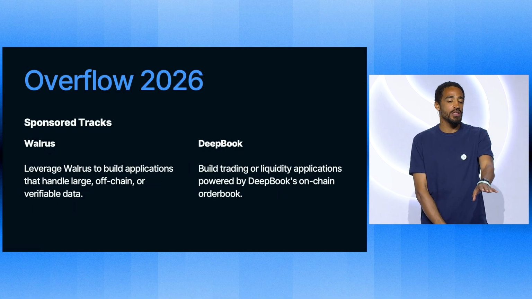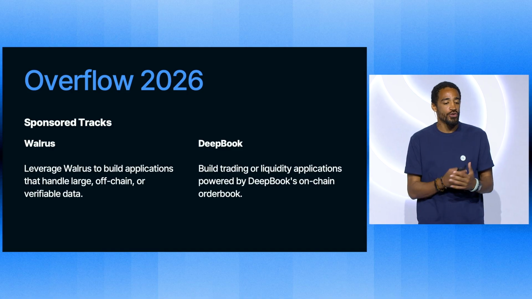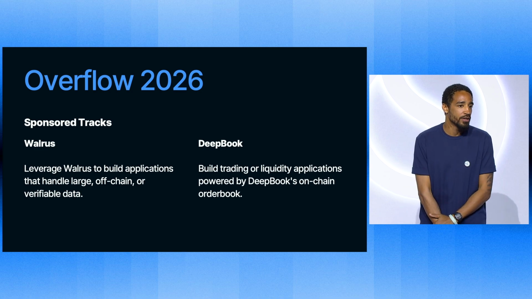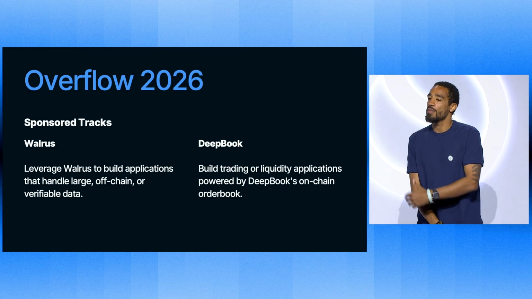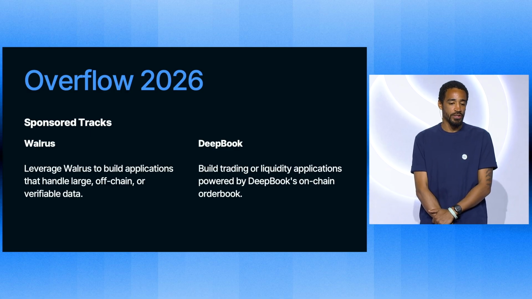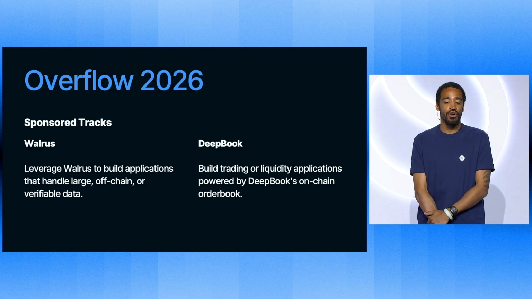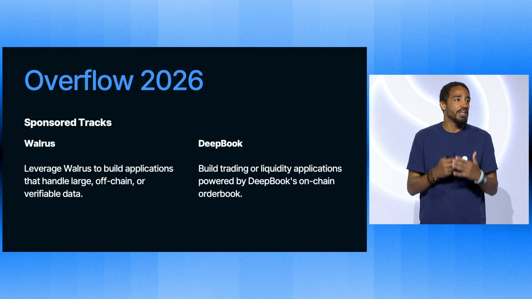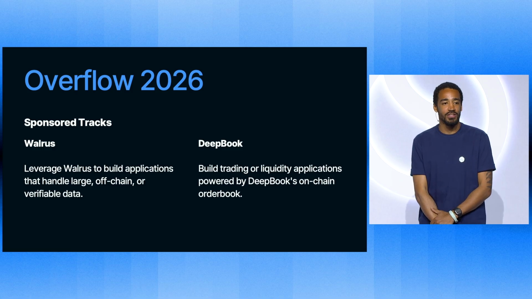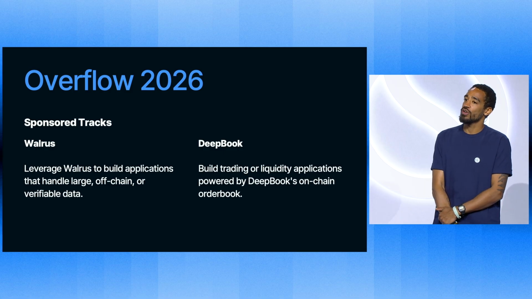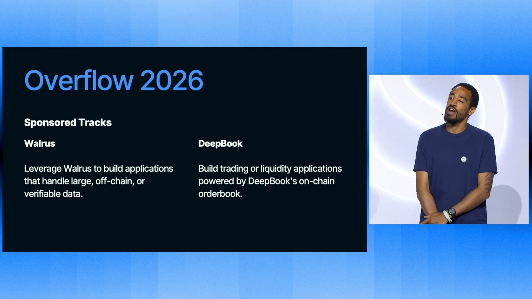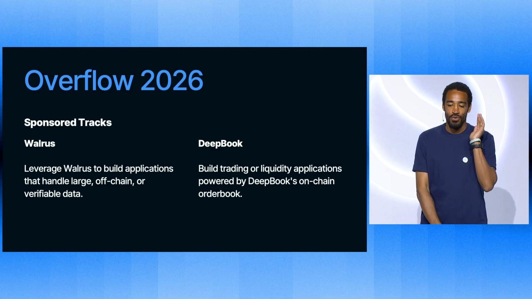As I said, both of these have booths upstairs, and Slush has a booth upstairs as well. Walrus: the goal for this track is to leverage Walrus to build applications that handle large off-chain or verifiable data. So think of data for your AI models or something like that. That would be a good option for this. And then DeepBook: the track is building trading or liquidity applications powered by DeepBook's on-chain order book. So building the next generation of DeFi applications. The prizes for this track are a little bit different. It's $35,000 for first place, $15,000 for second place, $7,500 for third place, and $5,000 for fourth place.